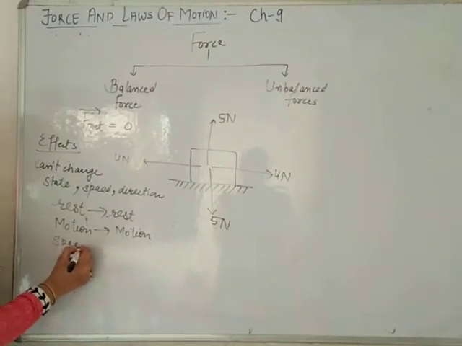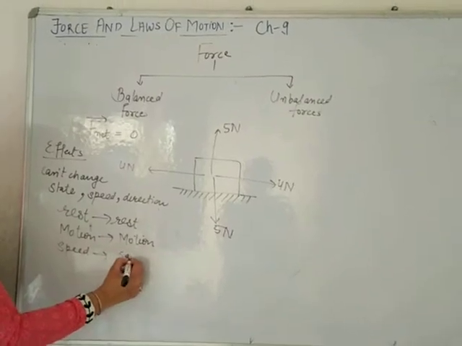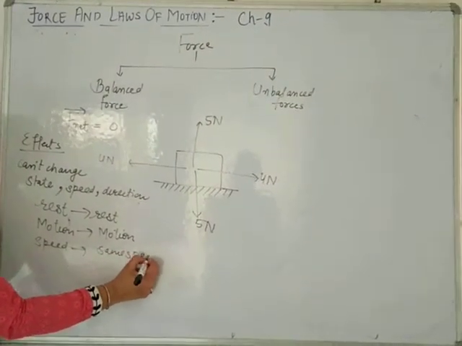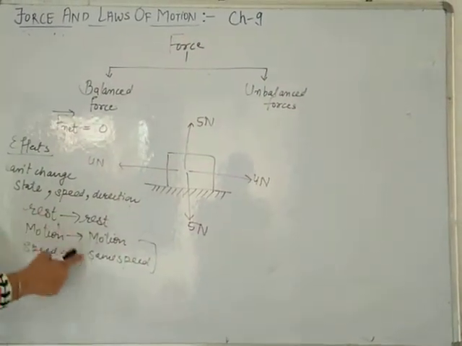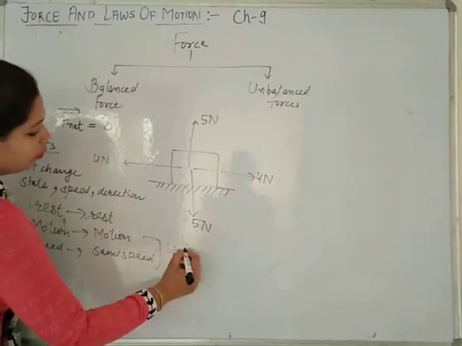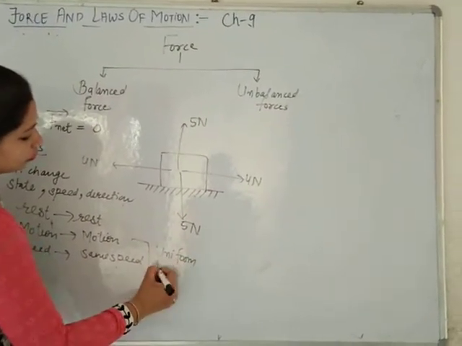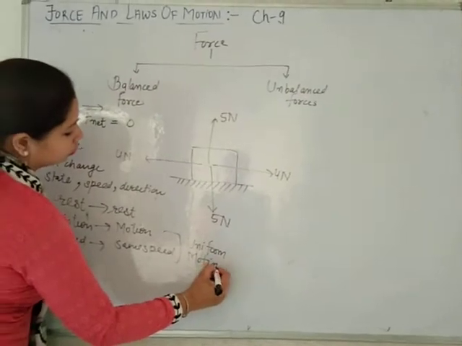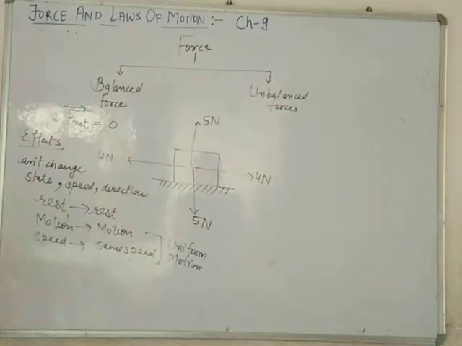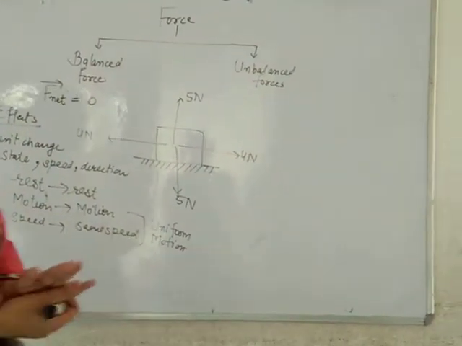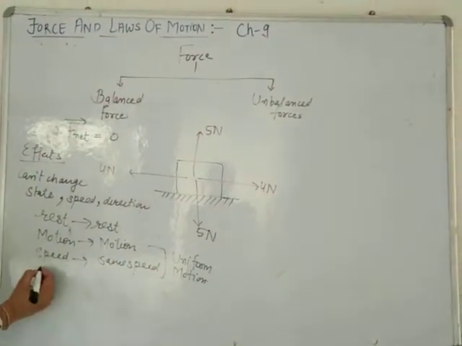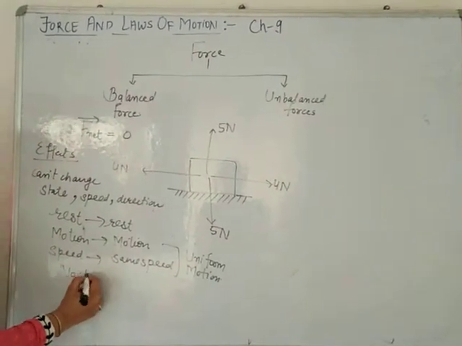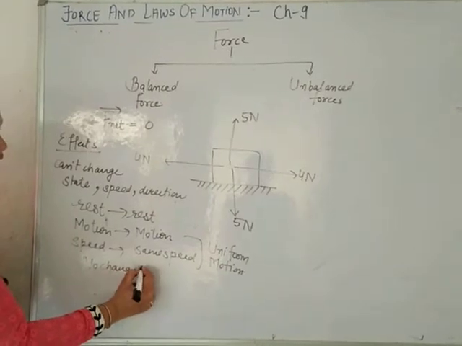Speed will remain the same. Same speed means what? A body will remain in uniform motion. Direction of the body will not change, so there is no change in direction.